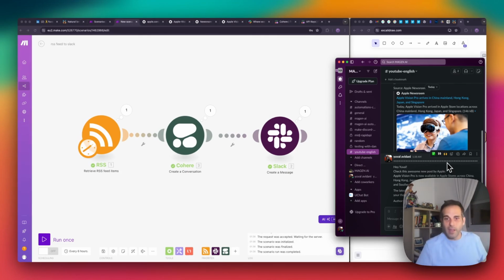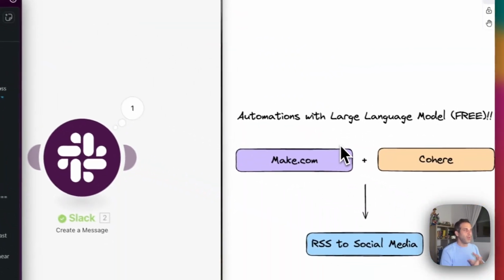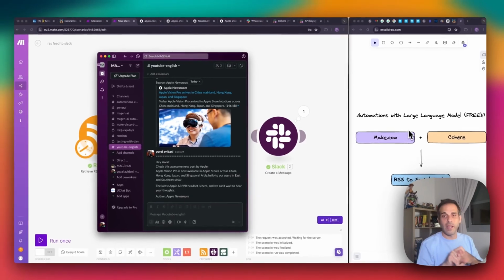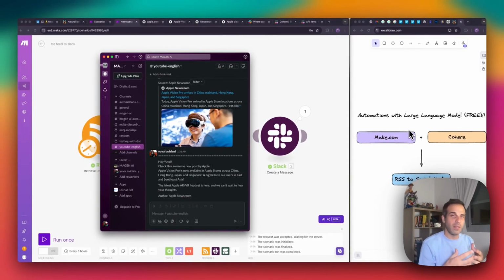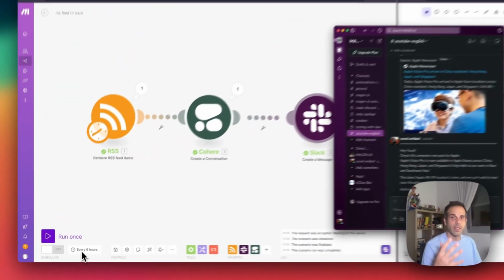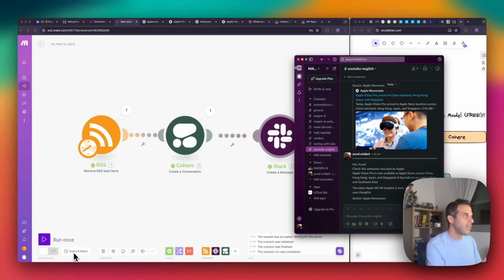That we just, in about half an hour from scratch, we understood what is Make.com, what is automation, what is language model, and how we can use Cohere as a language model, the AI, to connect our automations to AI and to follow some RSS feed, get updates from Apple's newsroom and send it automatically to Slack in this case. And also we talked about how to set the intervals in which we want to define our automation. So I think this is so cool, and I think this is a great new lesson.